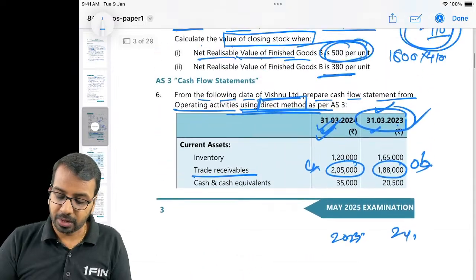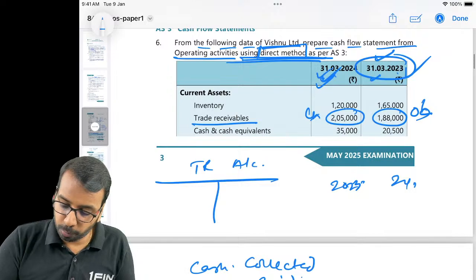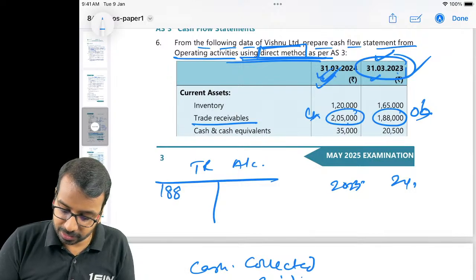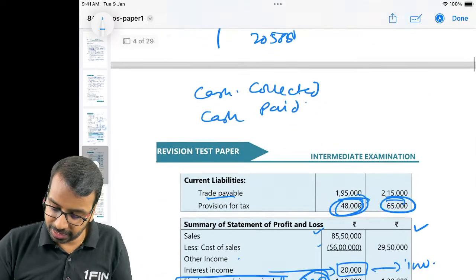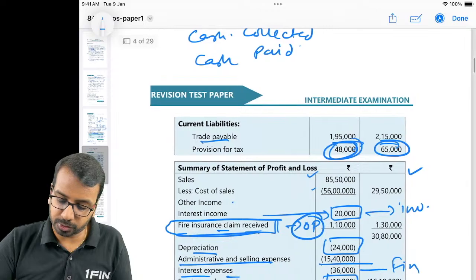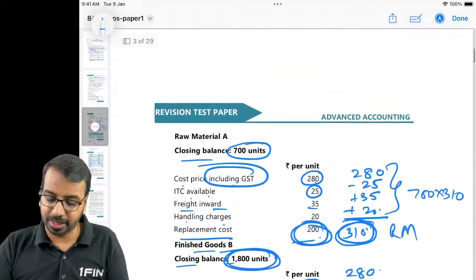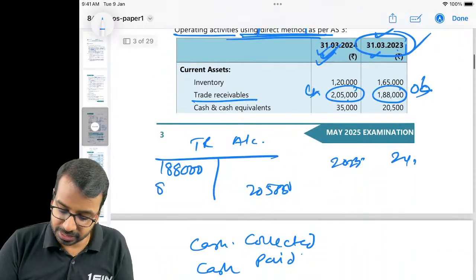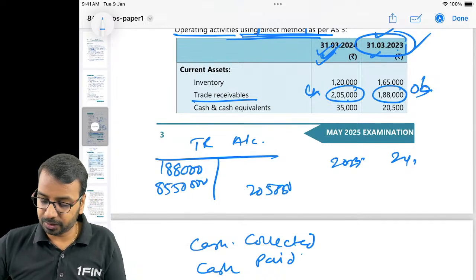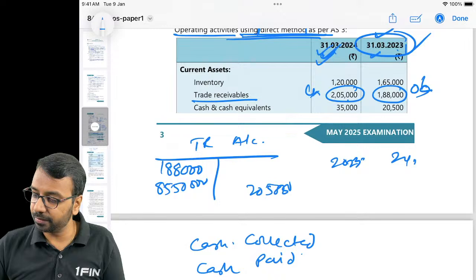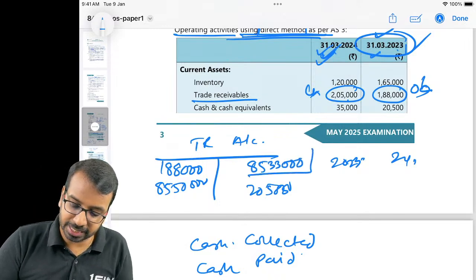So what we will do is, we will prepare trade receivable account, opening balance 1,88,000, closing balance 2,05,000 and sale 85,50,000. Sir, how much is cash, how much is credit? We don't have the information, so you assume entire thing is credit. So sales is 85,50. 188 plus 85,50 minus 205, we get 8533,000. This is cash collected from customers.